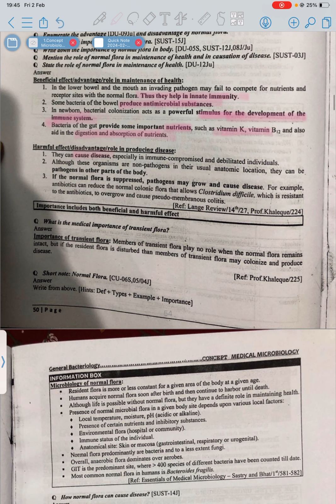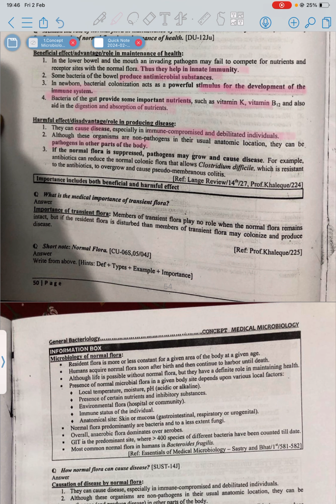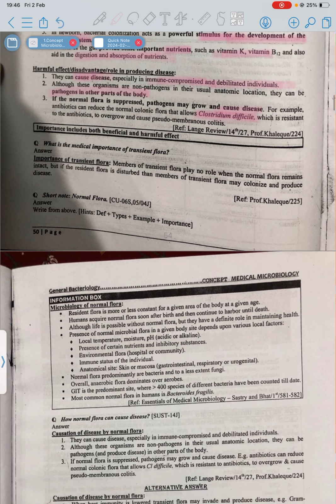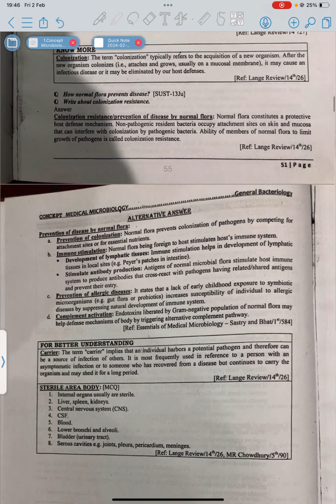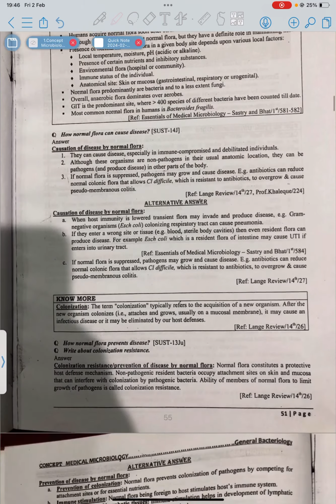Harmful effect is they can cause disease in immunocompromised and debilitated individuals, and they are pathogenic in other parts of the body, outside their anatomical site. And if the normal flora is suppressed, pathogens can grow and cause disease, for example Clostridium difficile. So this is all about normal flora.